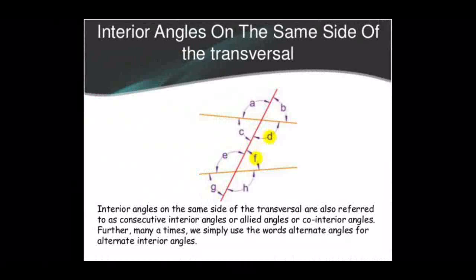Not only that, they are in between the lines, so they are interior angles. We can tell D and F are interior angles on the same side of the transversal, so we call them co-interior angles.